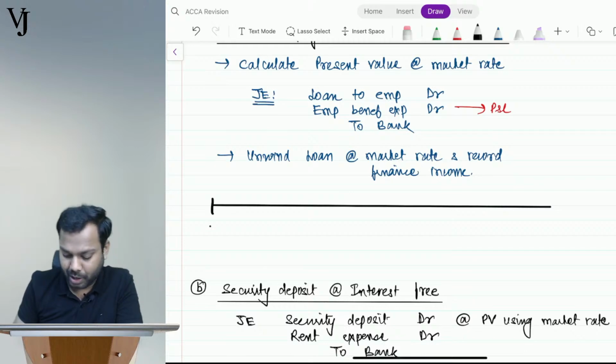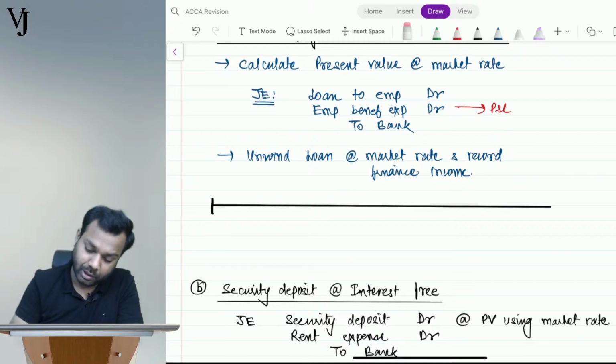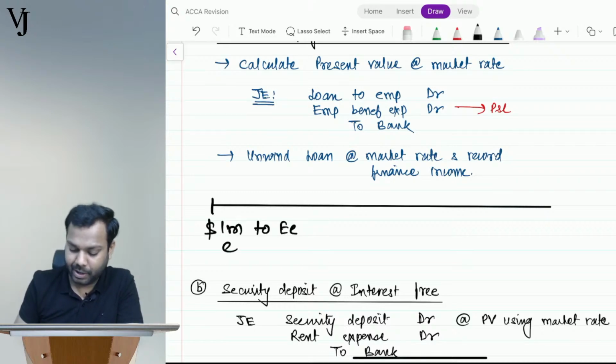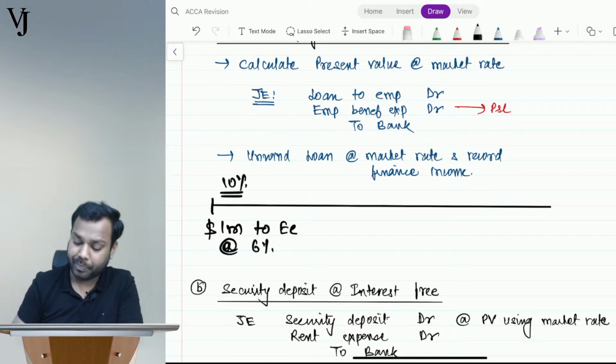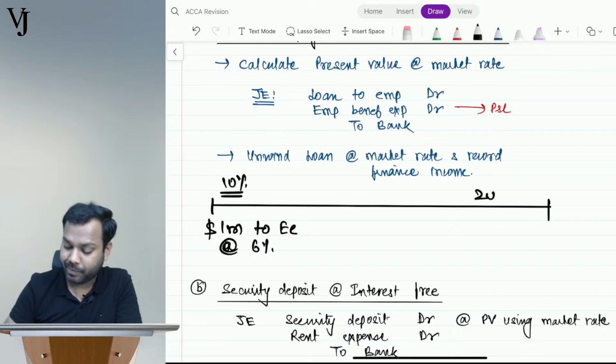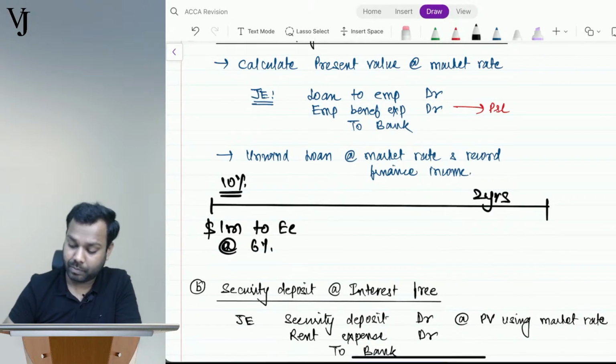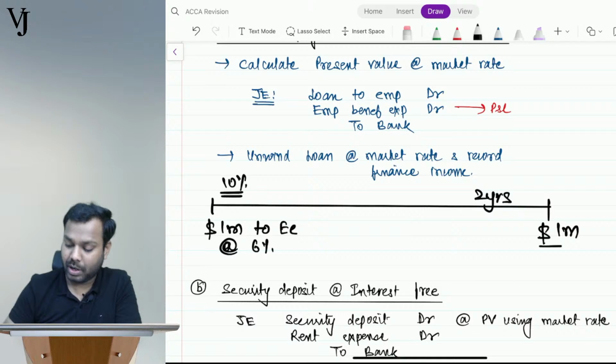Let's suppose I have given $1 million to my employee at the rate of 6%. Market rate is 10%. Now he will repay after 2 years, $1 million.